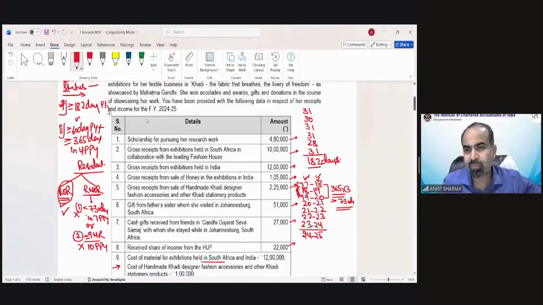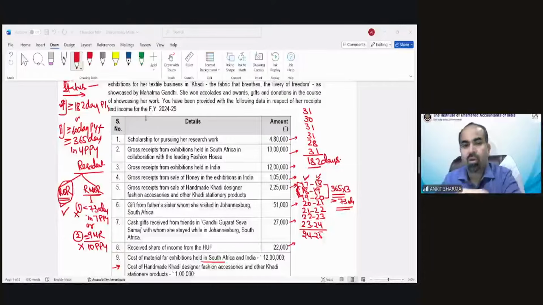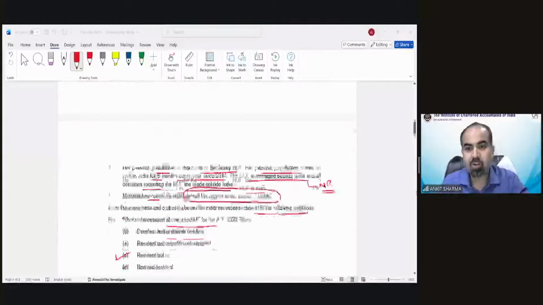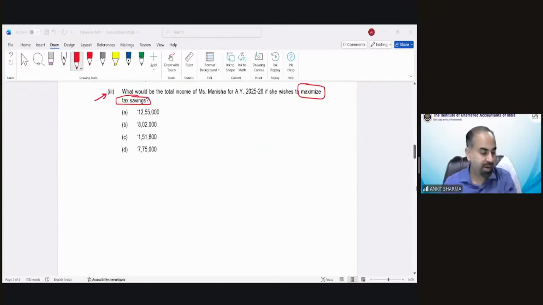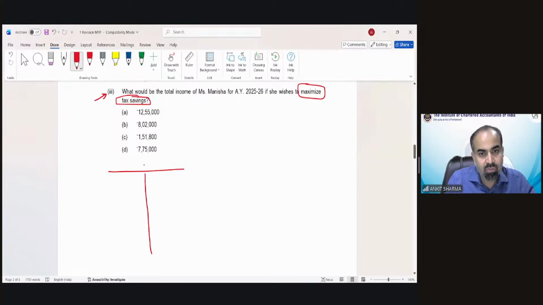Now moving ahead. Because she's a resident and ordinarily resident in India, all kinds of income are going to be taxed for her in this case. So the income that needs to be taxed in her case, we are going to solve that part over here. You'll see the income and the expenses, both we are going to take over here. So incomes, we are writing down over here, and expenses.